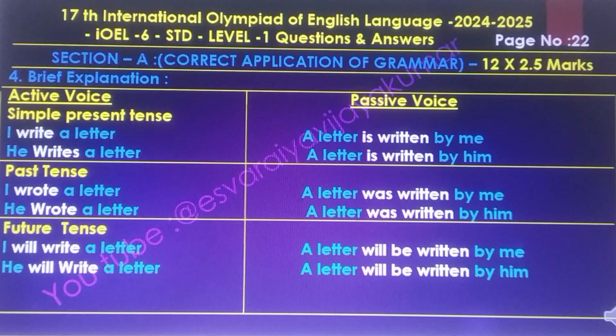Past tense: I wrote a letter, he wrote a letter. A letter was written by me. A letter was written by him. Future tense: I will write a letter, a letter will be written by me. He will write a letter, a letter will be written by him.